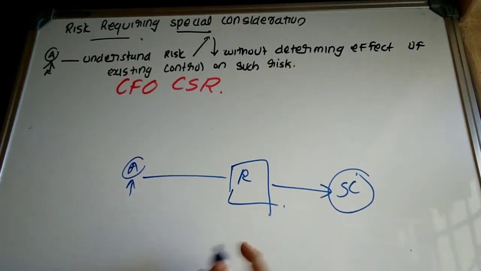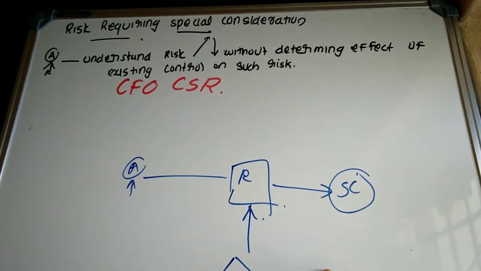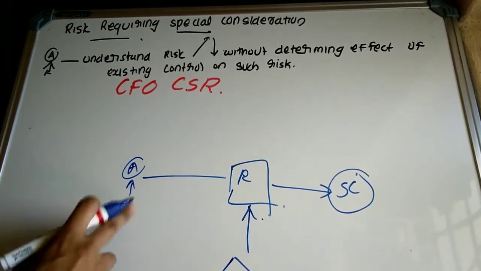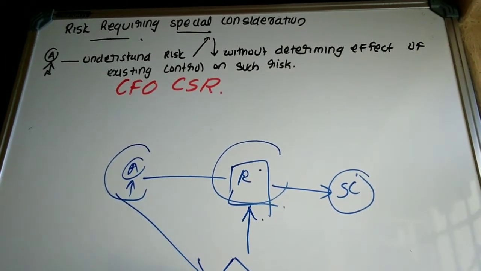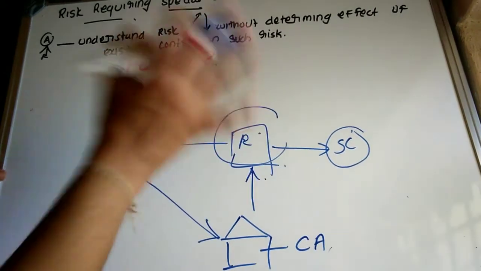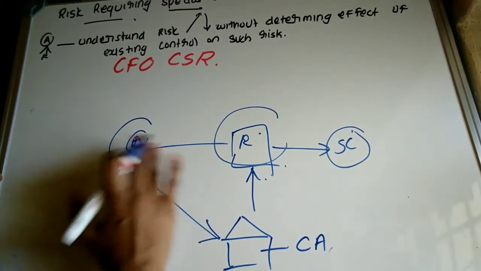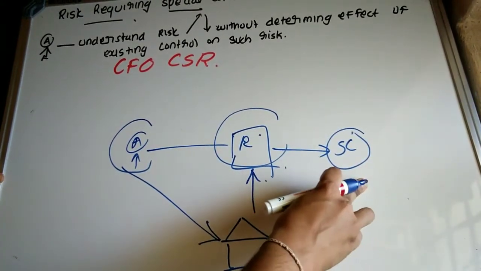That is, to avoid this risk, this is the entity. Okay, the entity may also have what? Control activities, mainly for the purpose of what? Avoiding these kind of risk. So auditor, while understanding this risk, shall not evaluate the effect of the control activities which has been taken by the entity so as to avoid these risks. Did you get it? It means that first of all, auditor should understand the risk that requires special consideration.